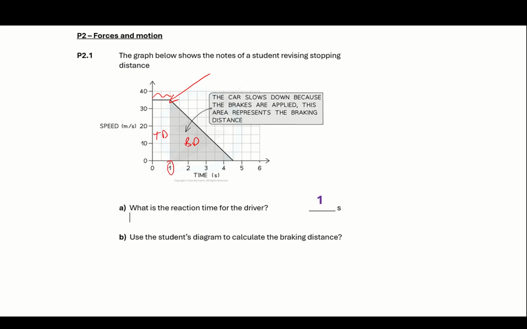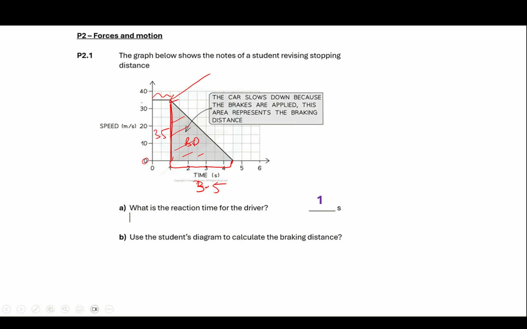It says use the diagram to calculate the braking distance. Well, we can see that's this bit here, and we're just working out the area. So I'm going to get rid of my doodles, and we can see we've gone from 1 to 4.5, so that's a change of 3.5, and we've gone from 0 to 35, that's a change of 35.